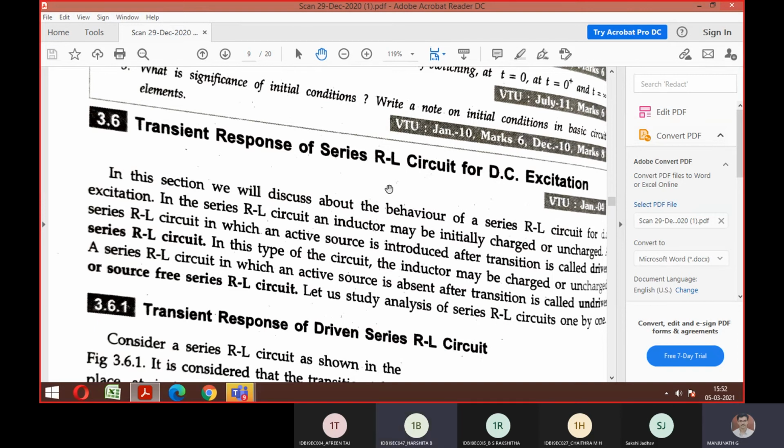So DC excitation, 6 derivation, 3 circuit. One circuit will be compulsory, sir. In 6 derivation, one derivation they will give. That's what I told. If you're able to prepare 6 derivation, for example, the RL circuit derivation, maybe they've been asking a problem on RLC or RC, but the procedure remains the same. Whatever procedure you are following for this RL circuit, the same procedure will follow, only slight change.